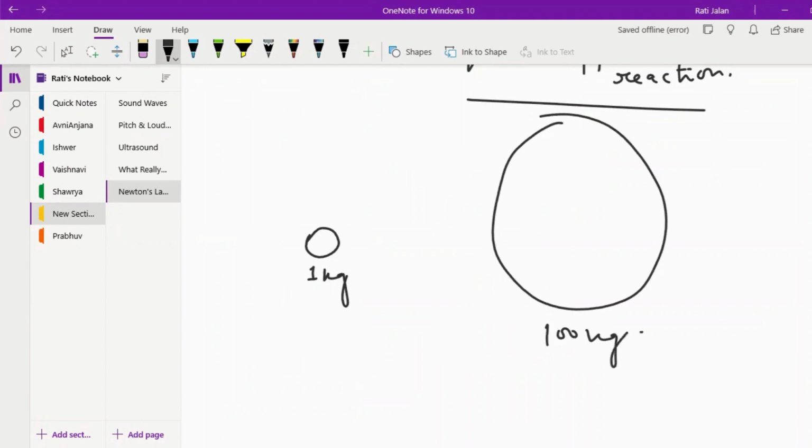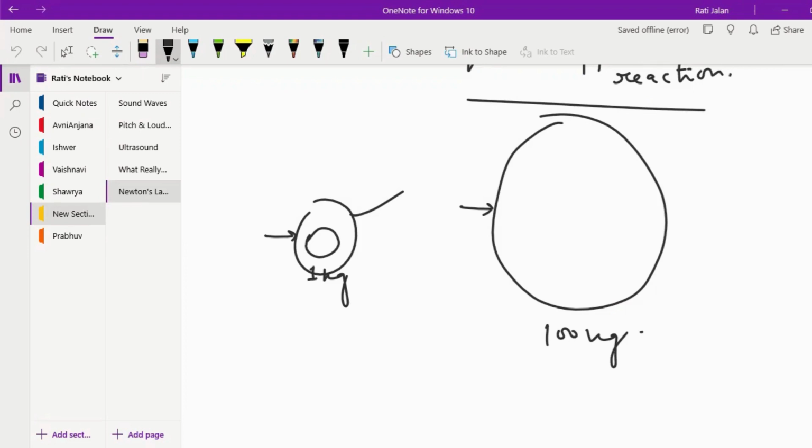If I apply the same amount of force to both of them, this one will move very quickly, right? This one will take a lot of time to move. That's exactly what happens with the apple and the Earth. Because the apple is lighter, much, much lighter, in fact, in comparison to the Earth, even with a little bit of that force, it will fall down.